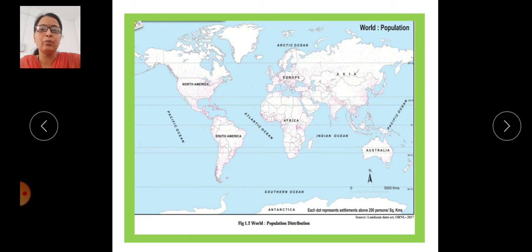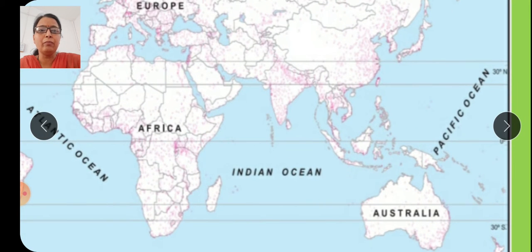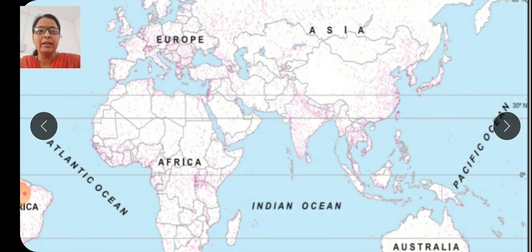There is one map in your textbook. It is also important for the distribution of population density. This is a dot method map, which is very important for the study of population. The map is one of the important tools in our geography. We can observe that the density of these dots varies from region to region.